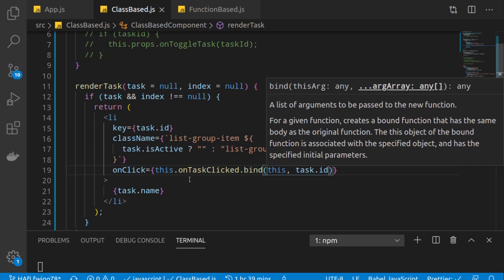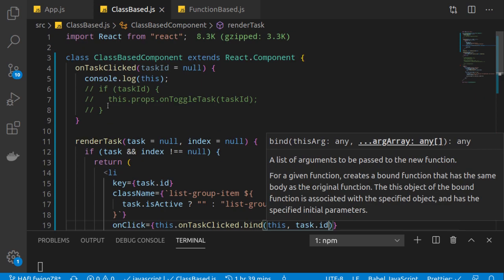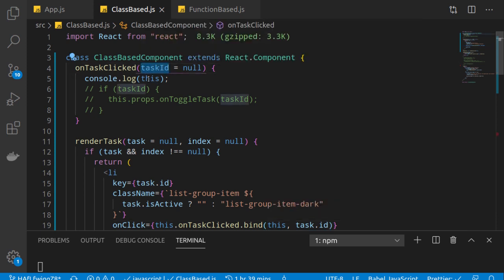Now this function will be called in context of the current class based component, this our component, and the first parameter will be automatically set as the task id. Whatever the task id was set, that will be set. Clear? So now this time let's print task id and see whether we are receiving the task id or not.